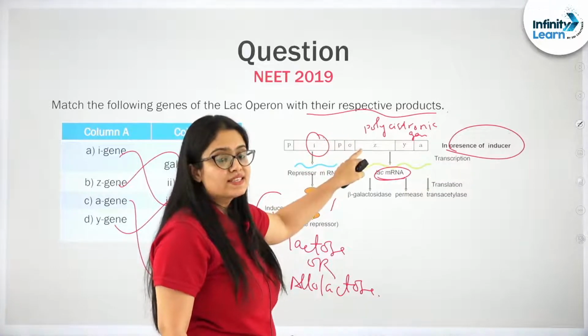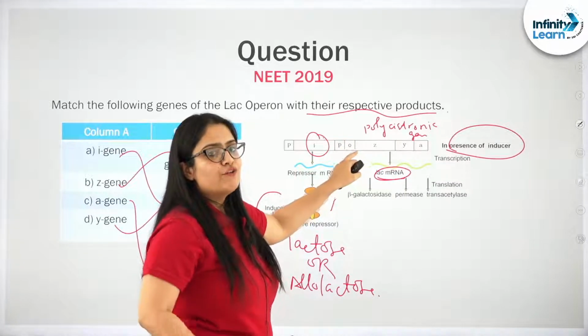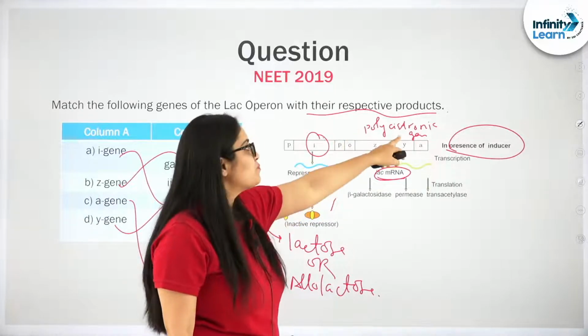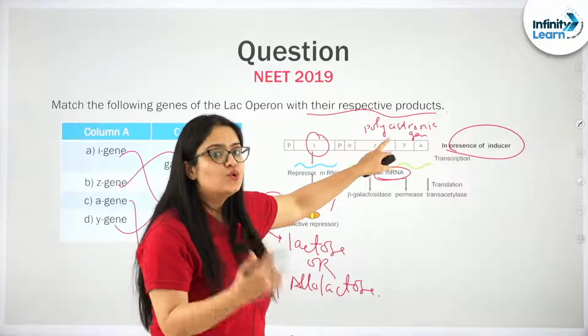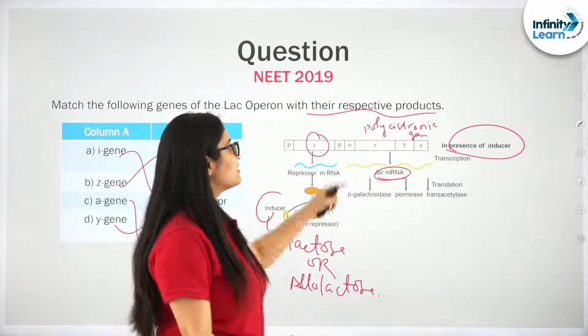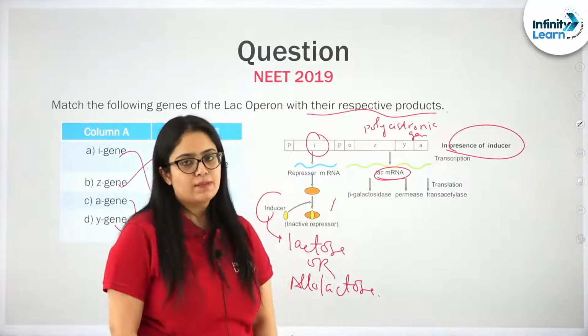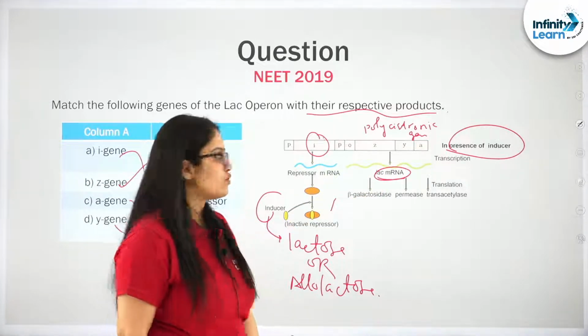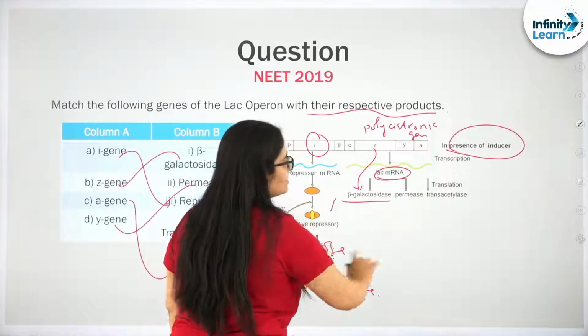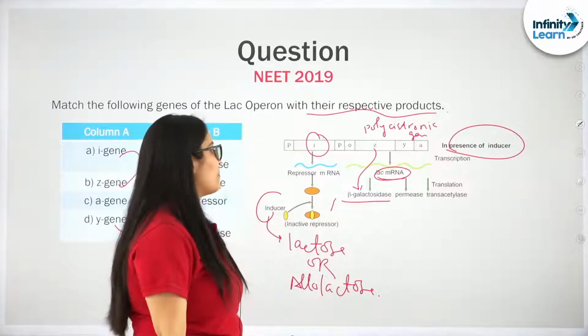Hence RNA polymerase will be able to bind to the common promoter of this polycistronic gene and do the transcription of ZYA, and as a result there will be formation of Lac mRNA, and during translation, from this Z gene there will be formation of a protein that will fold and become an enzyme